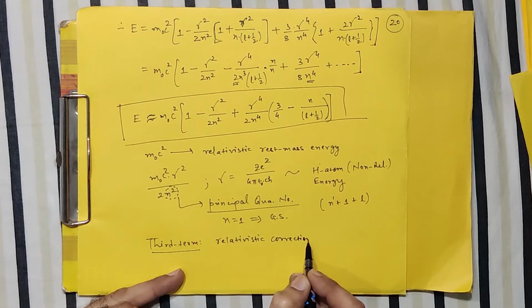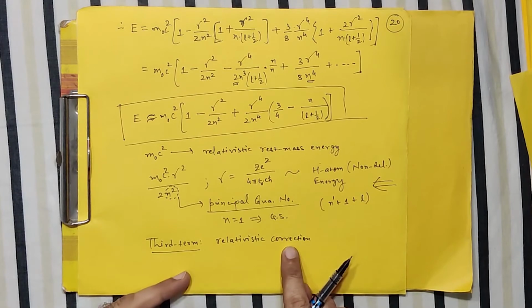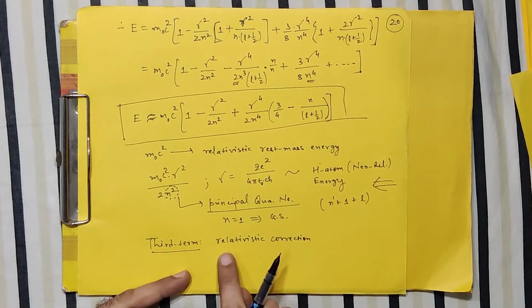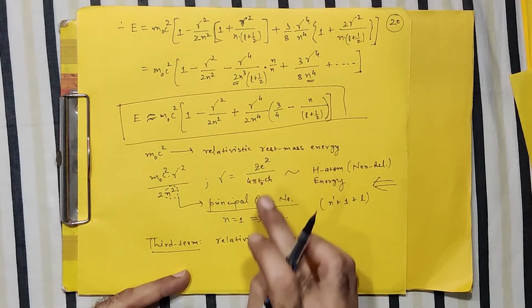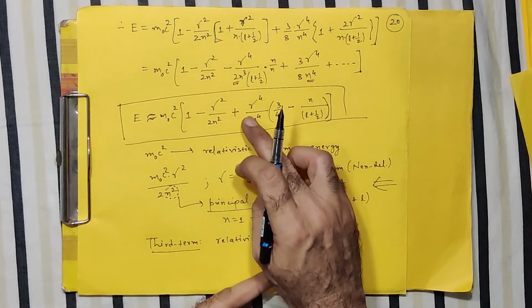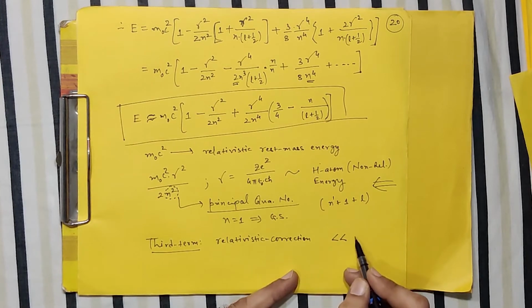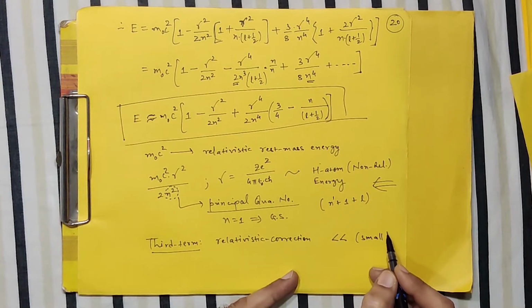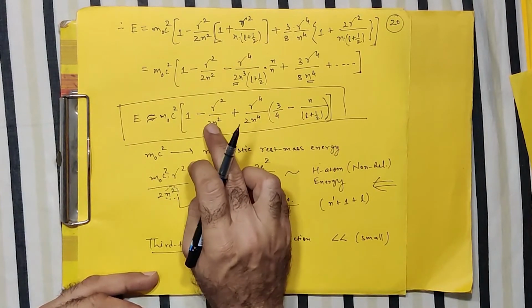Whatever energy we get in the case of the non-relativistic part will now be slightly modified. It will be slightly corrected using this last term. So this term I may call the relativistic correction. And it is found that compared to the first two terms, the third term is usually small in magnitude. It's a small quantity, so it is only providing a small correction to this major contribution.